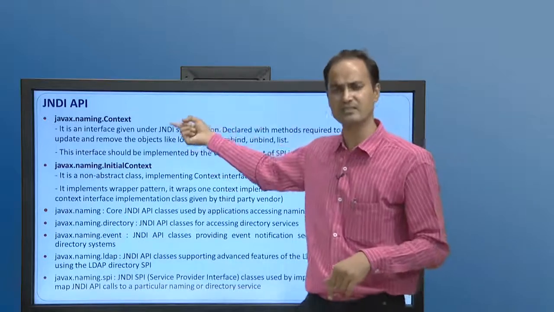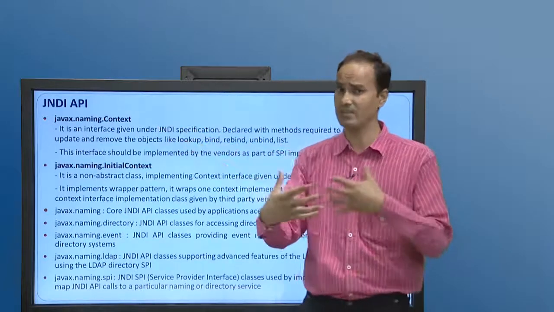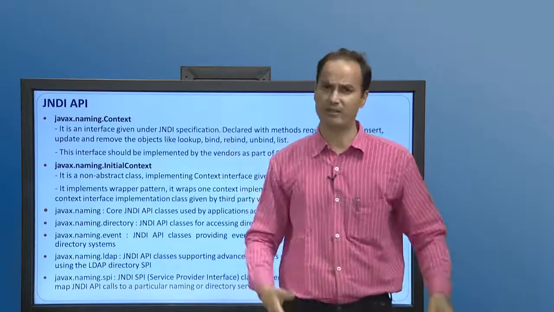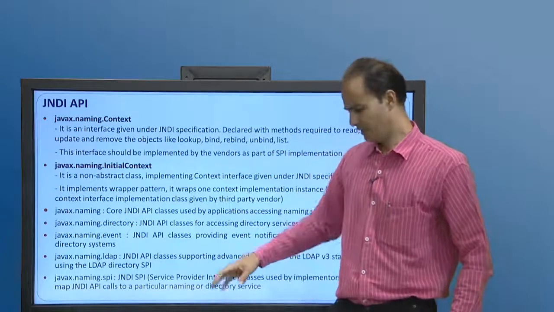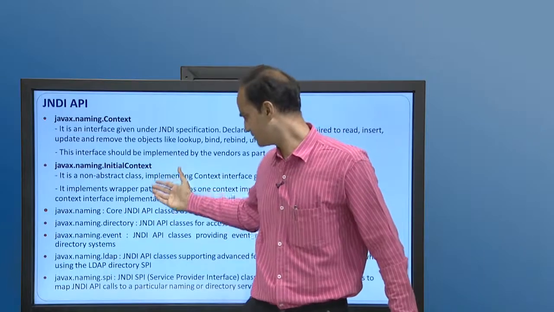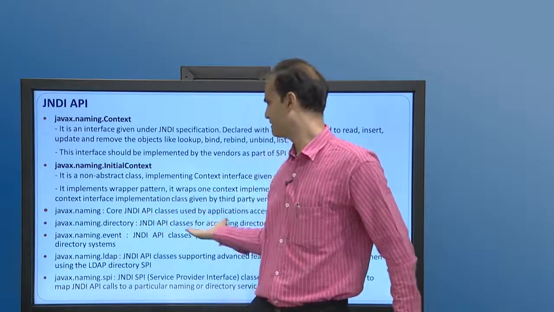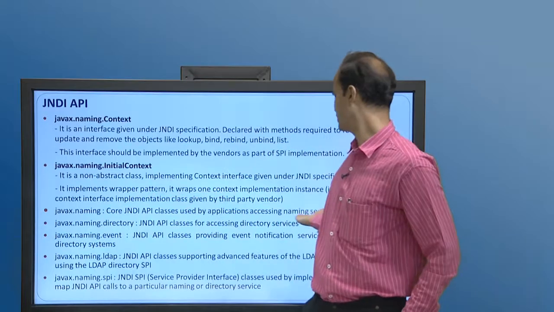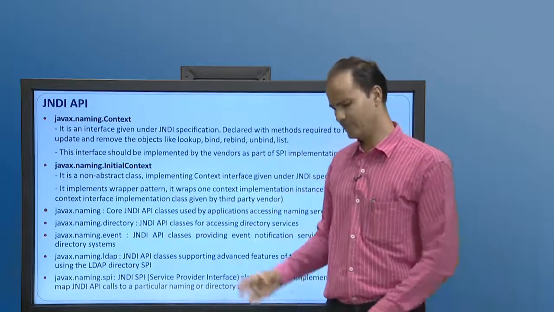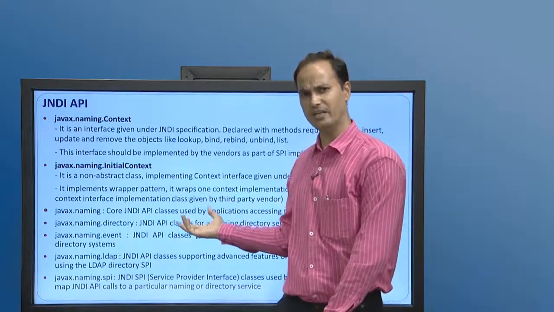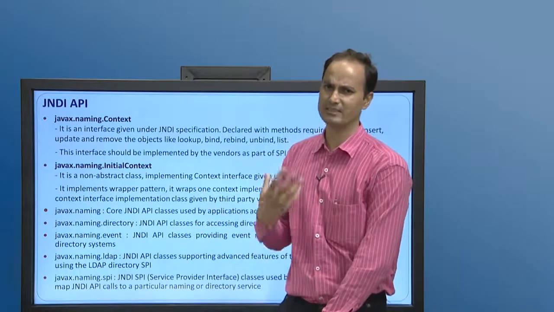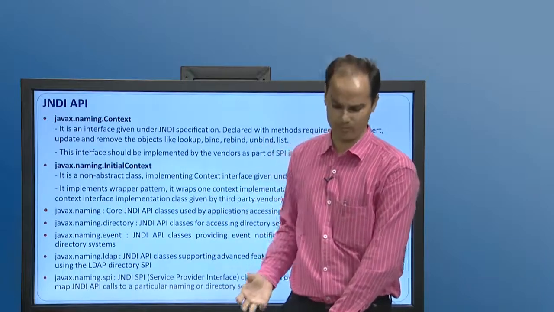It holds a wrapper instance of the Context implementer class. The other packages have their own services: directory provides directory services, naming provides naming conventions, LDAP is the Lightweight Directory Access Protocol service we can access, and SPI allows us to access the registry from which we can access the objects of a specified name.